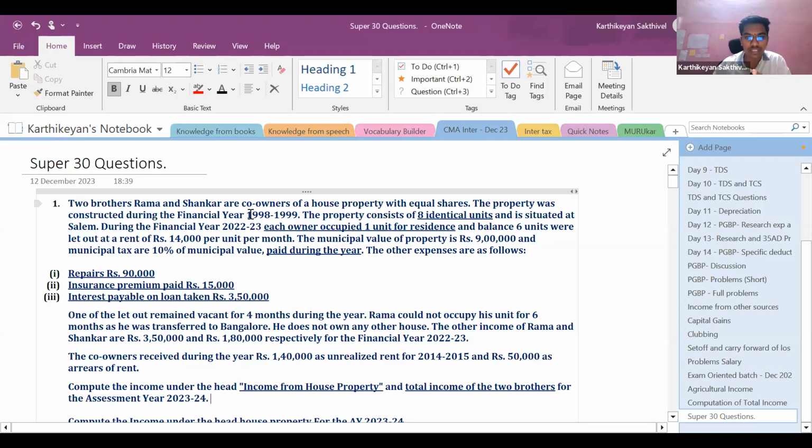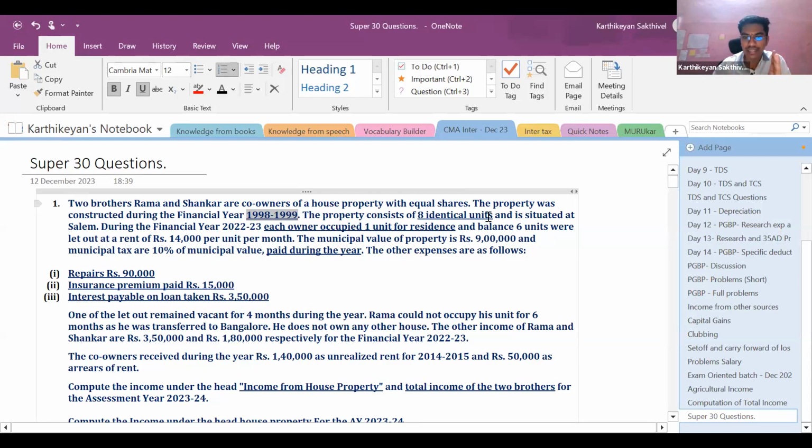So first one is the property was constructed during the financial year 98-99. So what does this mean? Your interest deduction will be limited to 30,000, because for a self-occupied property for 2 lakhs to be claimed, you should satisfy certain conditions. One of such condition is the loan should be availed after 2000. Correct. So here it is availed before 2000. Hence, your interest deduction will be limited to 30,000. That is point number one.